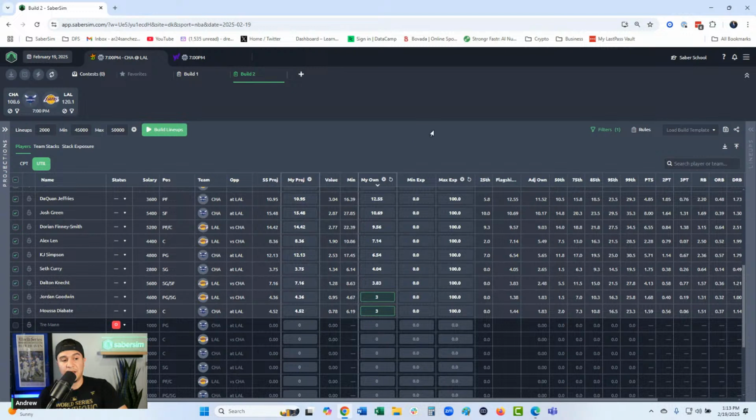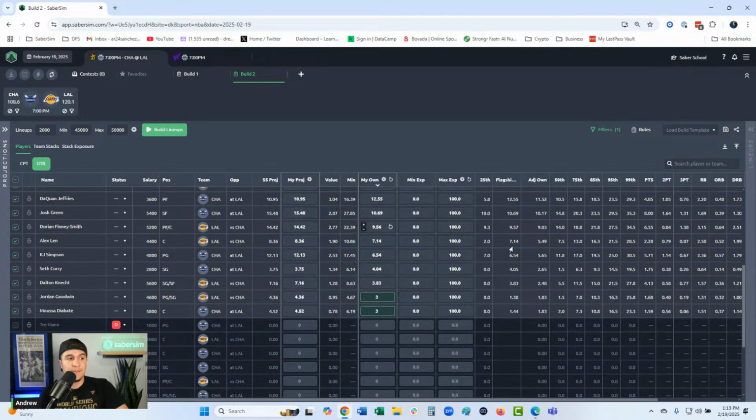If you are playing a lot of showdowns and you notice that a lot of people are playing some of these punt plays or low projected plays a lot more often, then you can come in here and standardize this to a higher number, right?